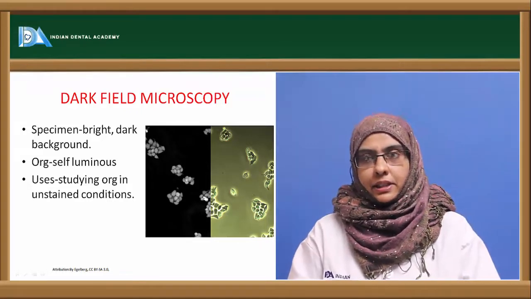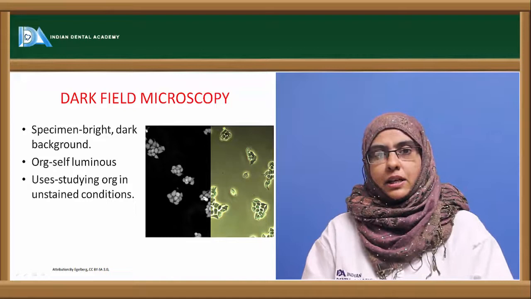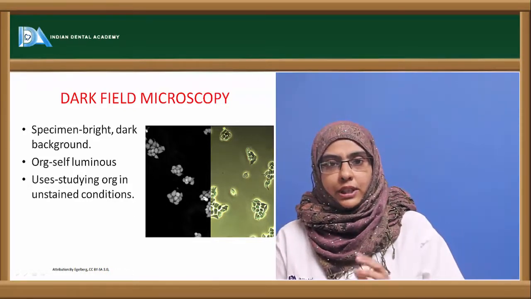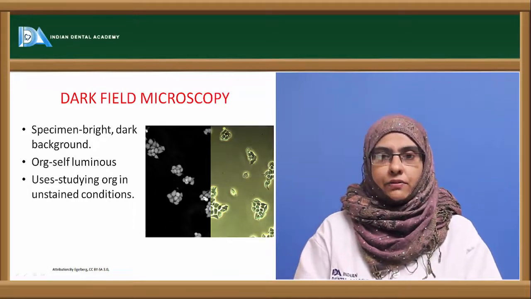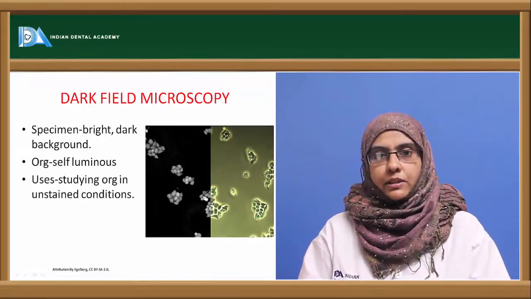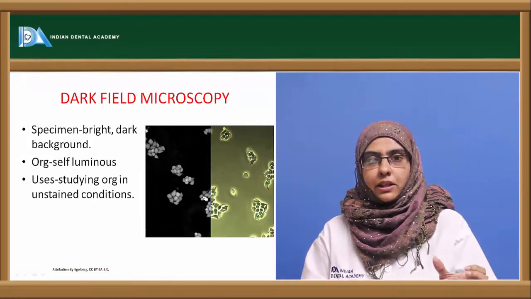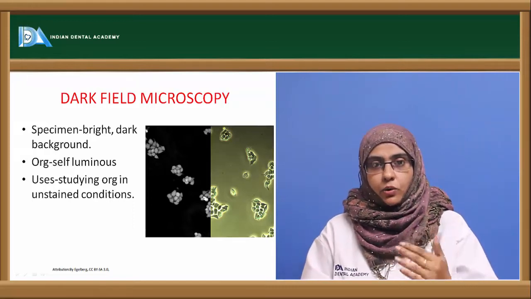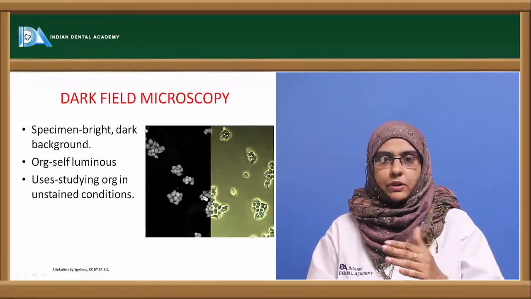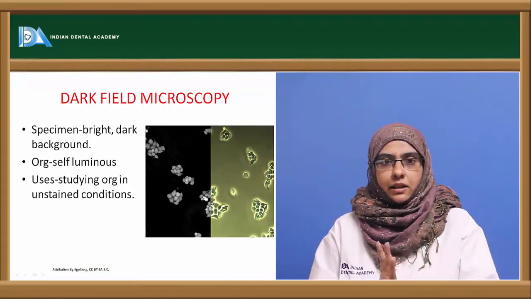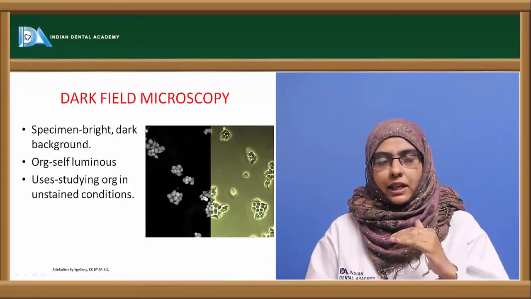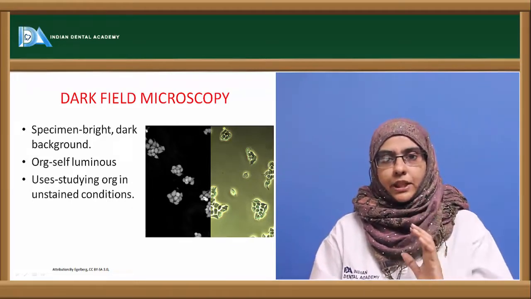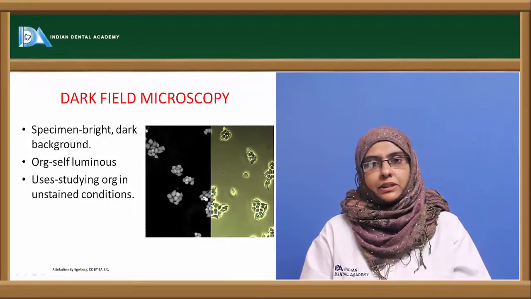The name itself indicates that the field is dark and the organisms are self-luminous or brightly illuminated against a dark background. So here the principle involved is the reflection of light. In the dark field microscopy, the microscope is fitted with a circular dark field condenser that usually projects the cone of light directly onto the specimens, and no other rays fall onto the other field, that is the surrounding field. So whatever light comes from the specimen gets reflected and is taken up by the objective lens. So the principle in dark field microscopy is the reflection of light.